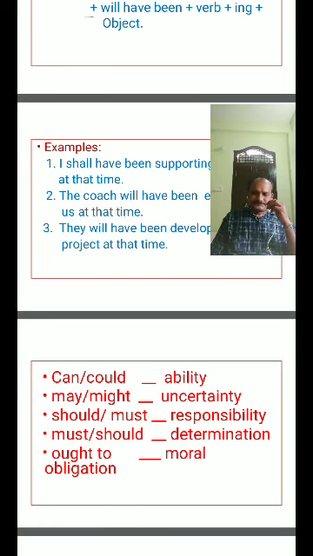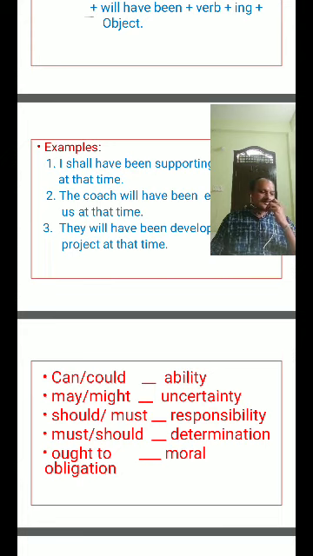Come to now, the verb 3 form. We use the verb third form, the past participle, in 3 tenses. What are they? In present perfect tense we use verb third form, in past perfect tense we use verb third form, and in future perfect tense also verb third form. See, these are the similarities. Verb ing form we generally use in 6 tenses, and the past participle verb in 3 tenses.